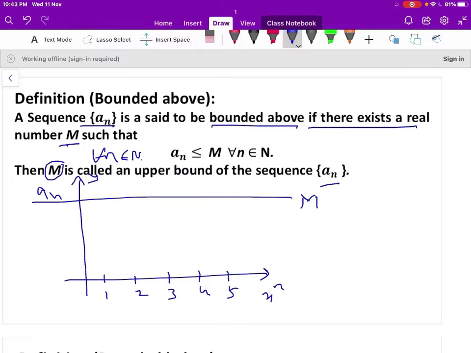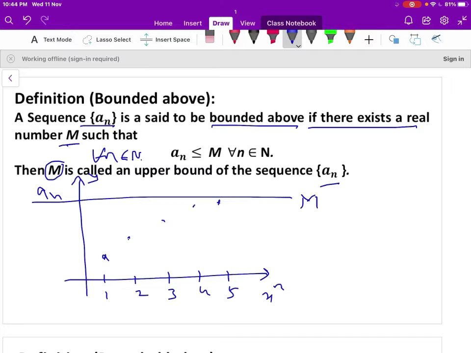So all the terms of the sequence like a1, a2, a3, and first of all the sequence should be an increasing sequence or increasing function. So this sequence should not cross the line m.